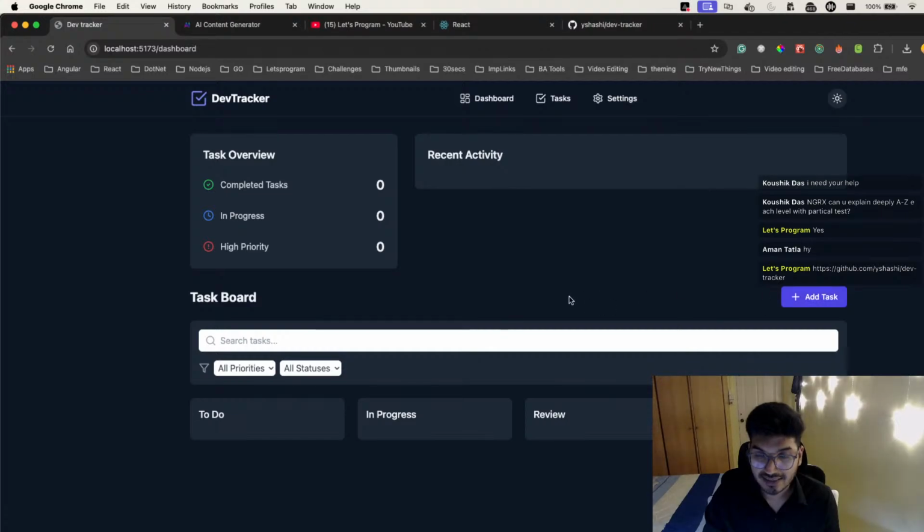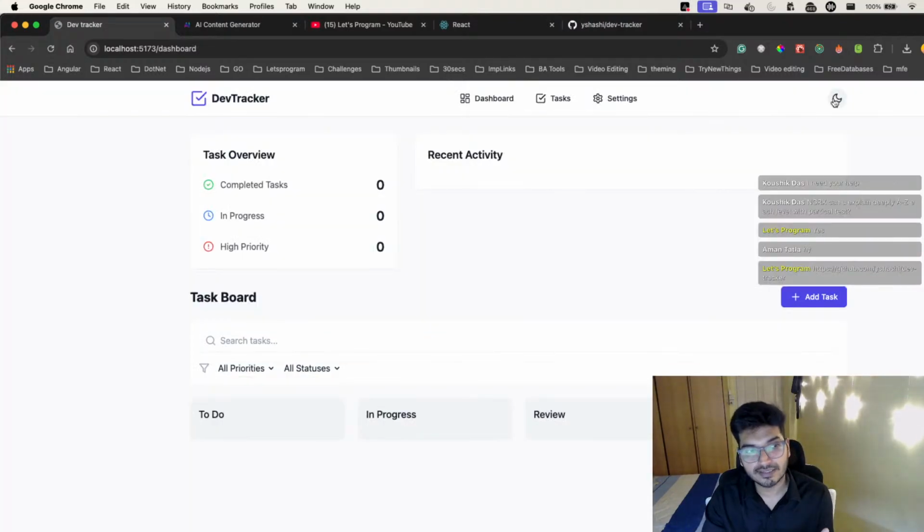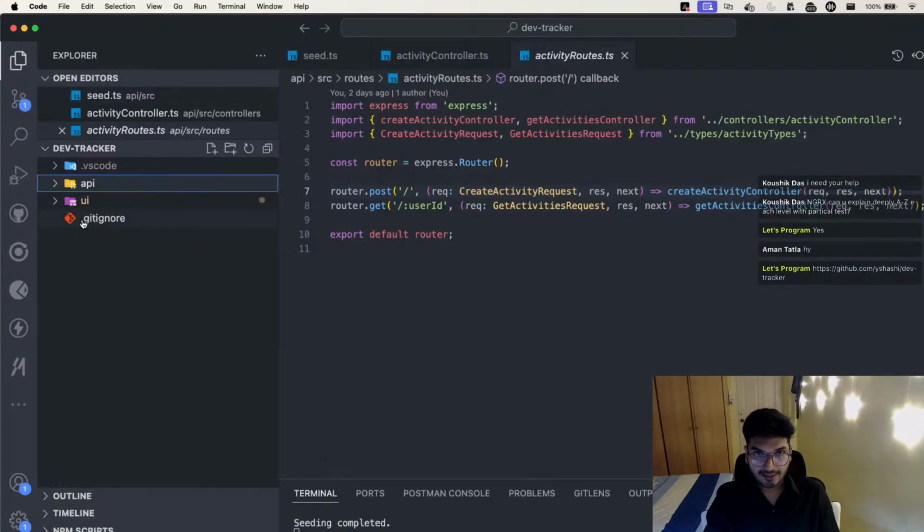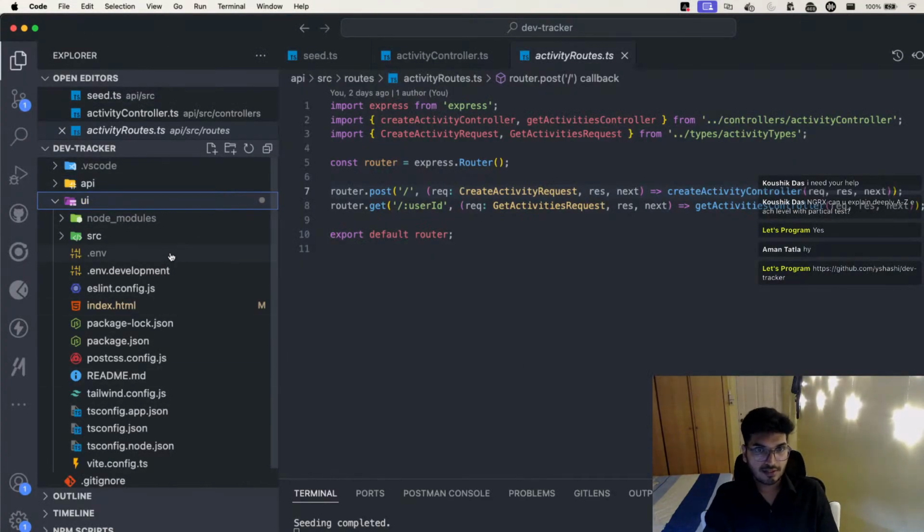Okay, and the state I'm trying to handle, I'm handling it with the React Context API, where we have this theme. So I have created a context API which helps me to create all this. Okay, let's take a look now at the UI project. How does a UI project look like?